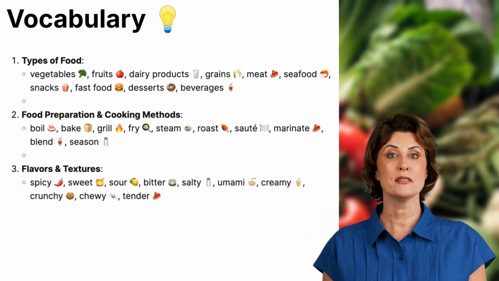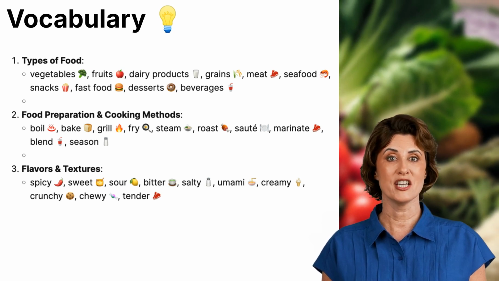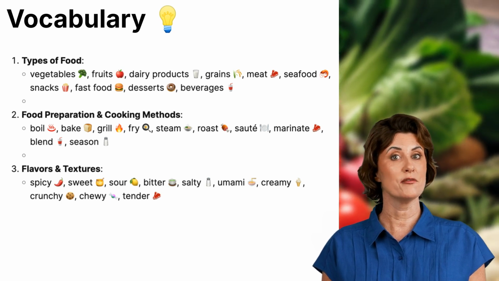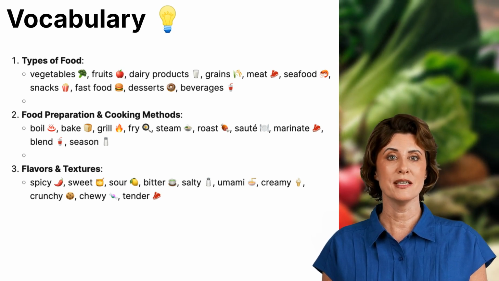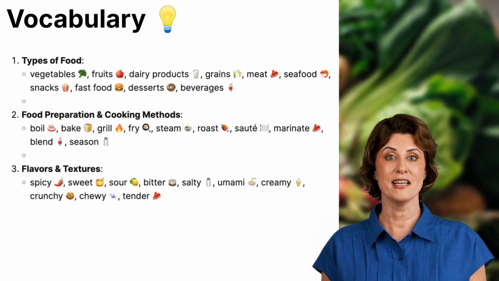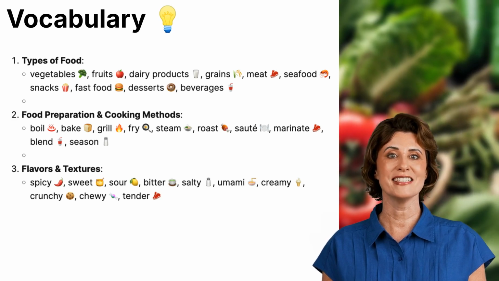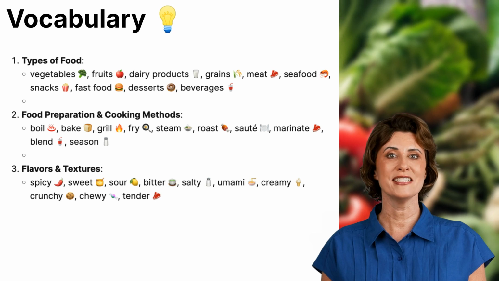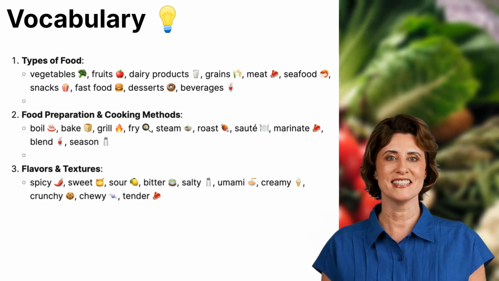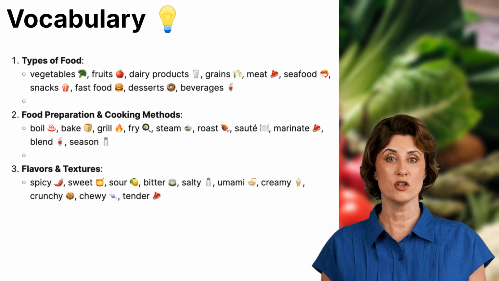Grains include rice, pasta, and bread. Meat includes beef, pork, and chicken. Seafood consists of fish, shrimp, and shellfish. Snacks are small foods eaten between meals, like chips and nuts. Fast food is quick and convenient, such as burgers and fries. Desserts are sweet treats like ice cream, cake, and cookies. Beverages include drinks such as coffee, tea, and juice.